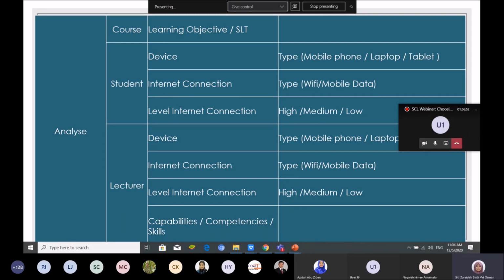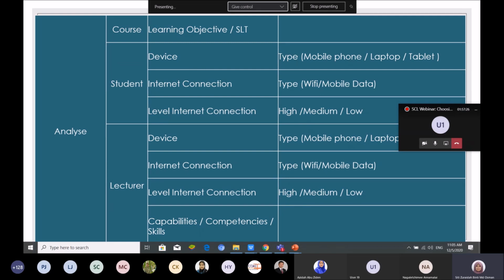And then the level of internet connection: high, medium, low. If it is mobile data, it is either medium or low, and also can be high, depending on what type of mobile data plan you subscribe to. If you use Digi or Celcom or something, it depends on the place. Is Celcom's internet connection very high or low? So you have to analyze yourself.